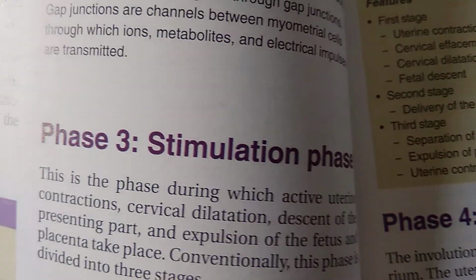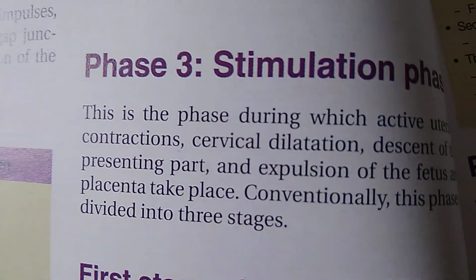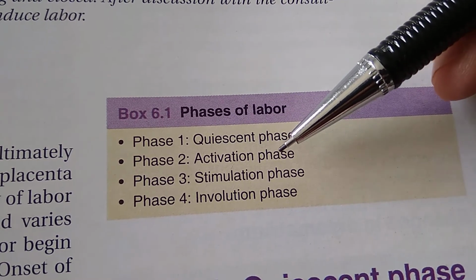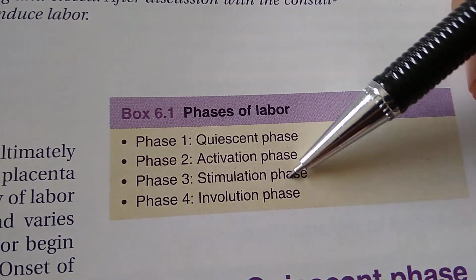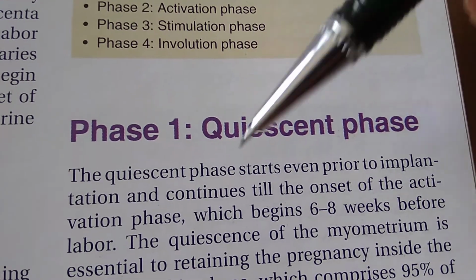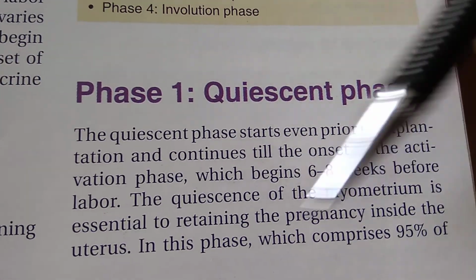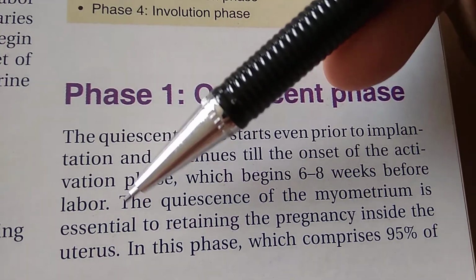Stimulation phase. This is the phase. Basically, phase if they are using, see, this is actually parturition, right? Quiescent, activation, stimulation, involution. Quiescent is actually the time of the pregnancy, basically conception and all that, right? So then you have the activation phase, then stimulation phase and involution phase.